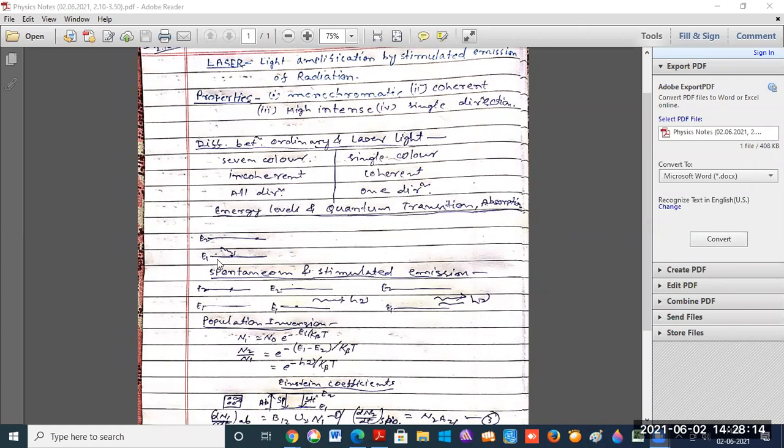So in this figure, suppose E1 is the energy of the lower energy level and E2 is the energy of the upper energy level.